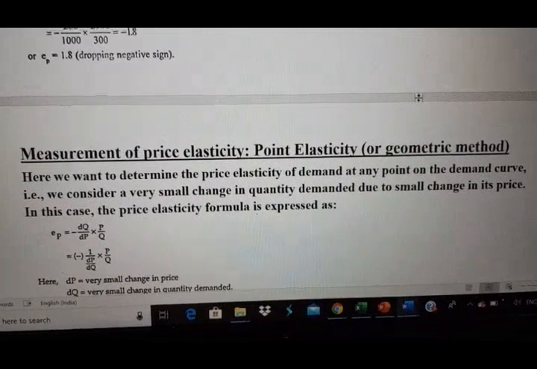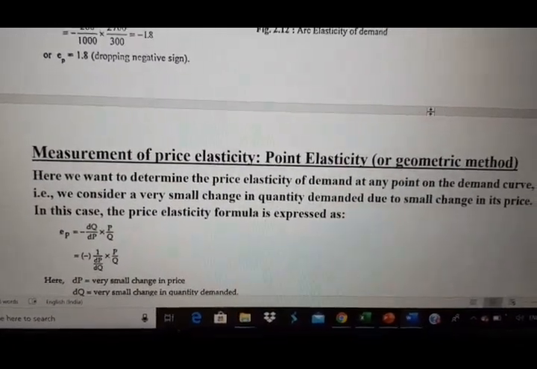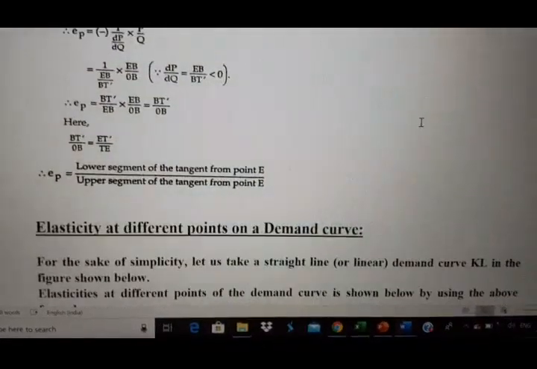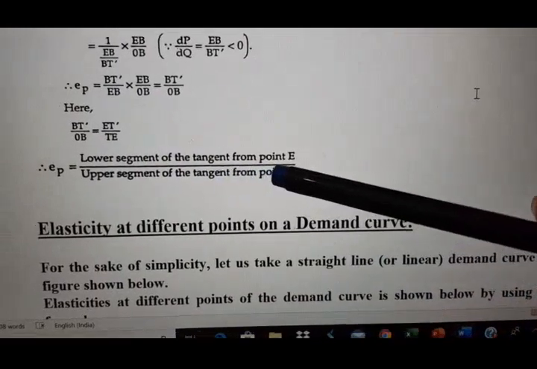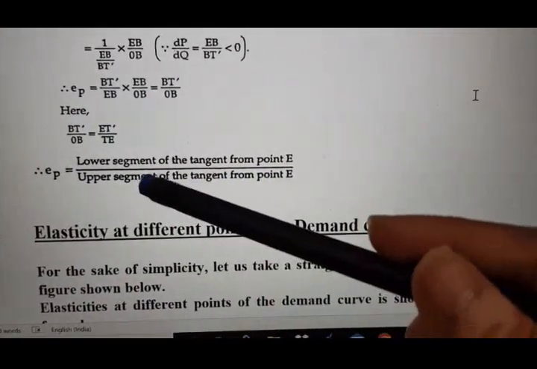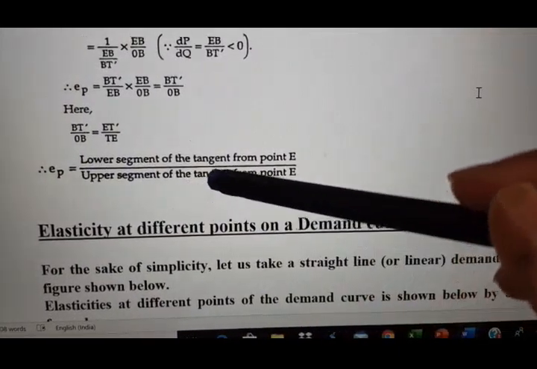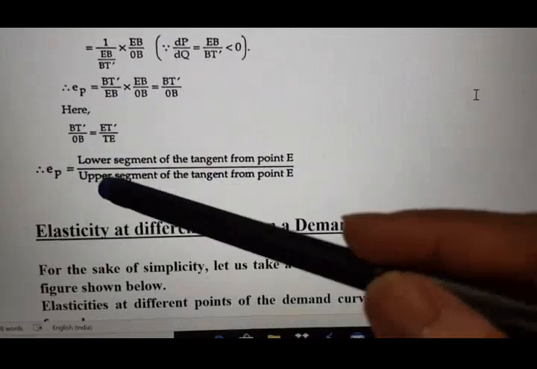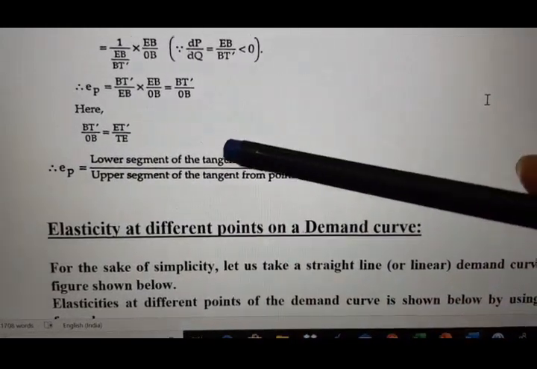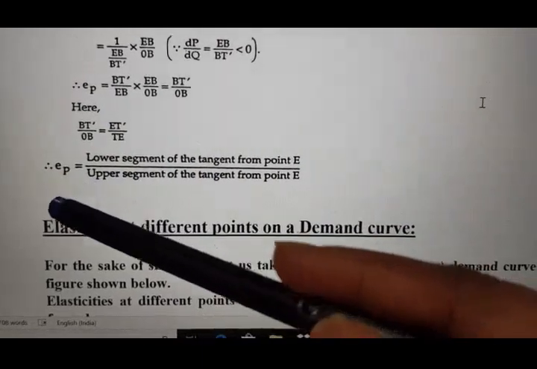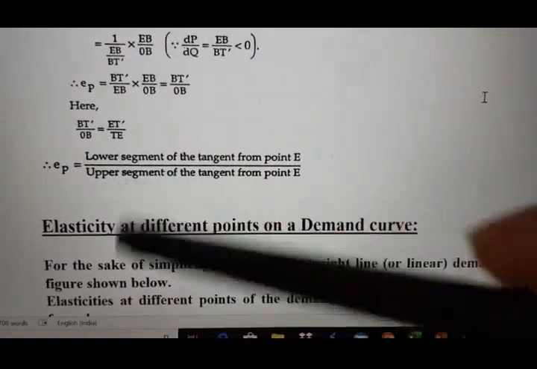The formula is: EP is equal to the lower segment of the tangent from point E divided by the upper segment of the tangent from point E. So you can say, in case of point elasticity of demand, EP is equal to lower segment divided by upper segment.